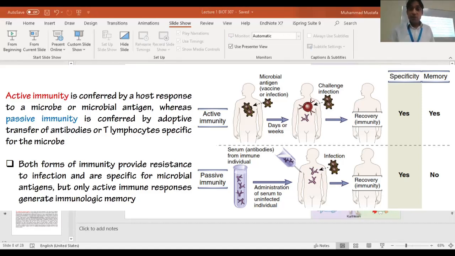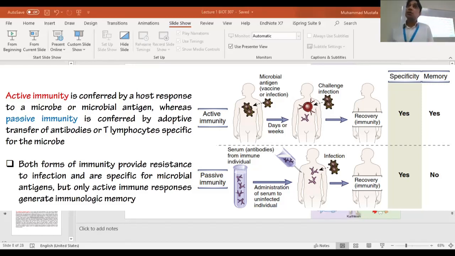So another very famous term which we should know very accurately is the difference between active immunity and passive immunity. Active immunity is when somebody gets infected with a pathogen and their innate immune system is not strong enough to deal with it.